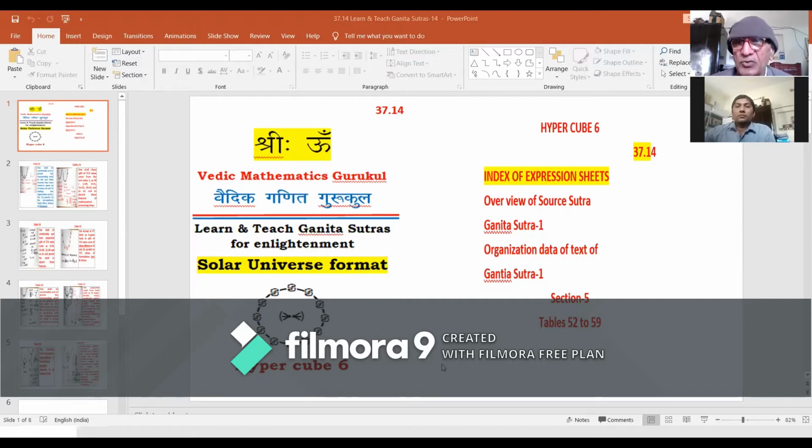Today, in continuity, we will be visiting tables 52-59 as 8 tables of different features and values of the TCV, the TC values curve of the first formulation Ekadikena.